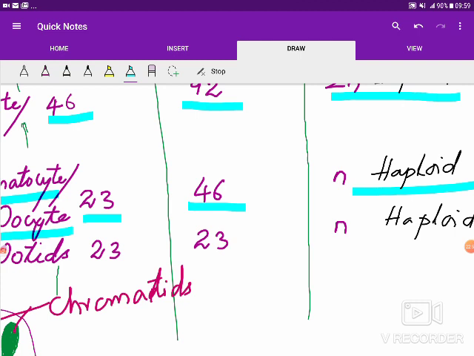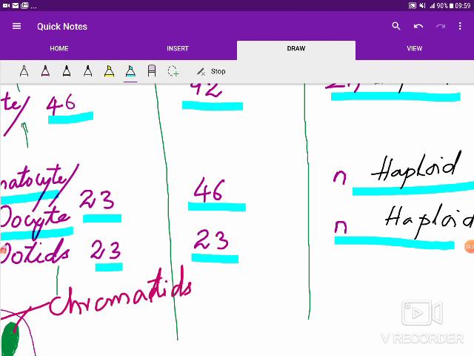Whereas when the secondary spermatocyte divides by second meiotic division, okay, producing the 4 spermatids, each spermatid also has 23 chromosomes. And again, the ploidy is haploid. And how many chromatids are there? 23 only, because these 23 chromosomes are actually the chromatids.